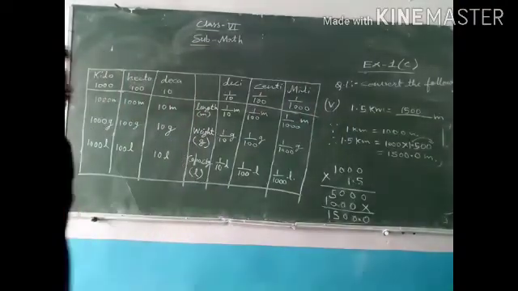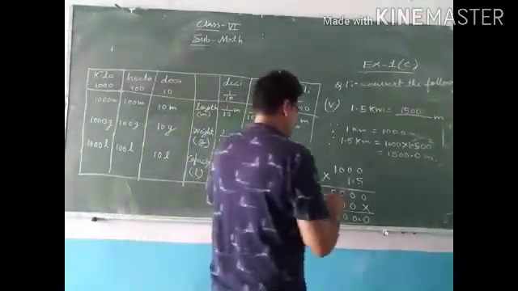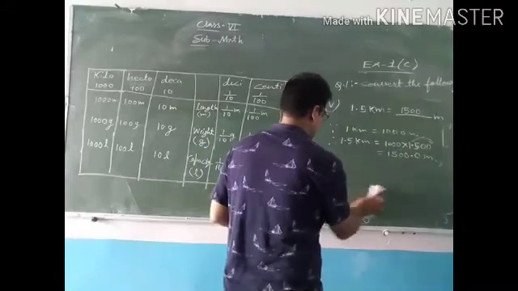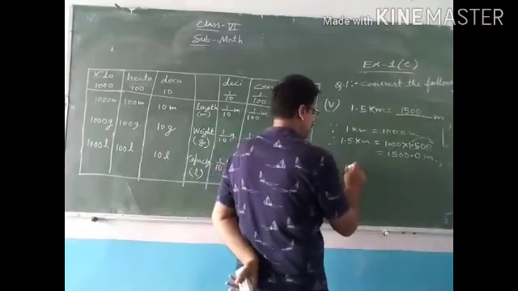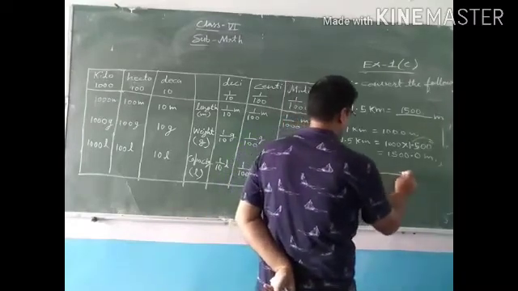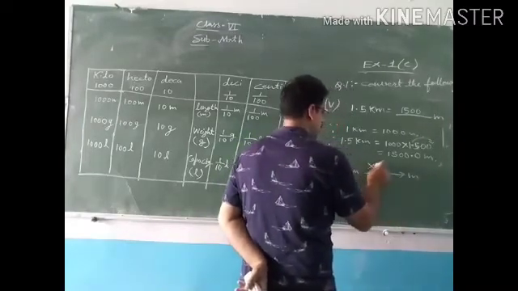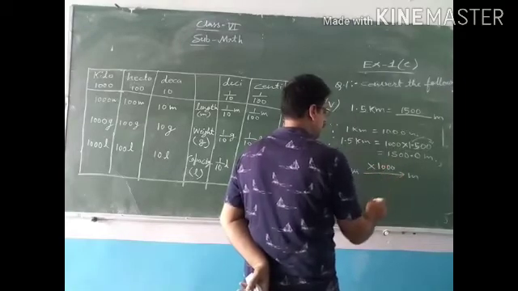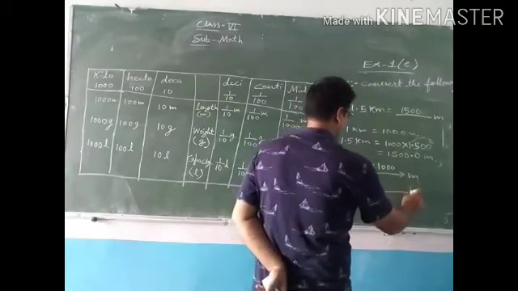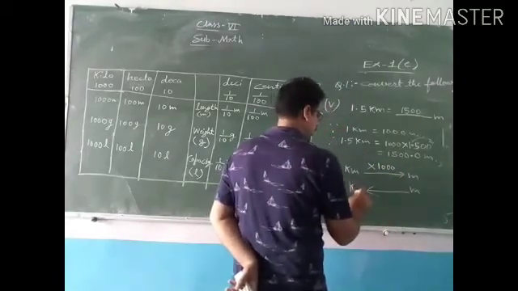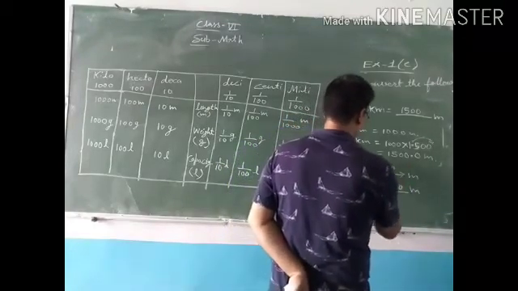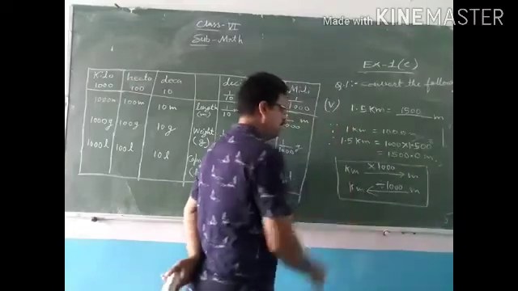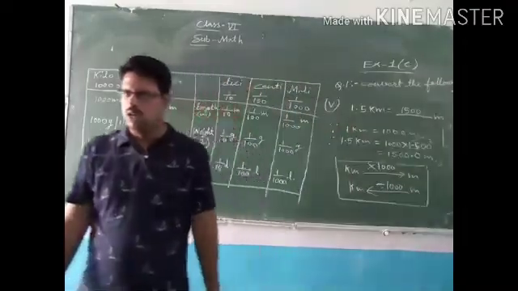So simple thing that when we convert kilometer into meter, then we have to multiply it by 1000. And if we convert meter into kilometer, then we have to divide by 1000. So this result you can remember and directly you can solve the answer.